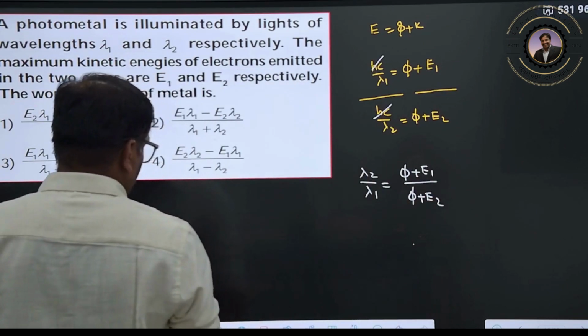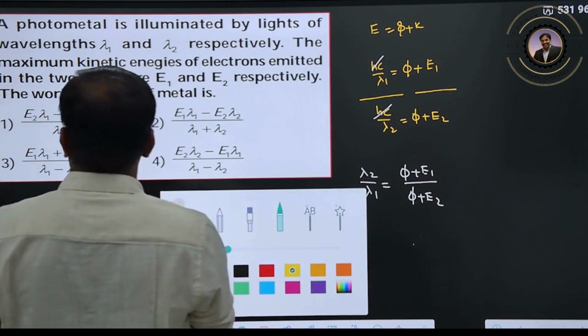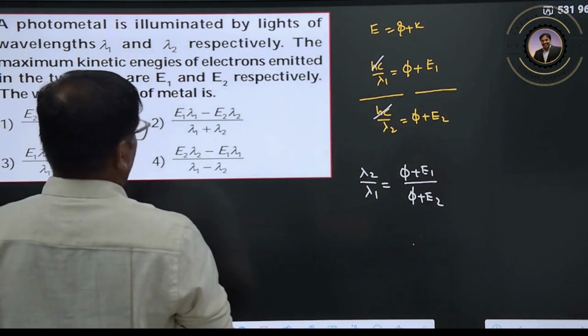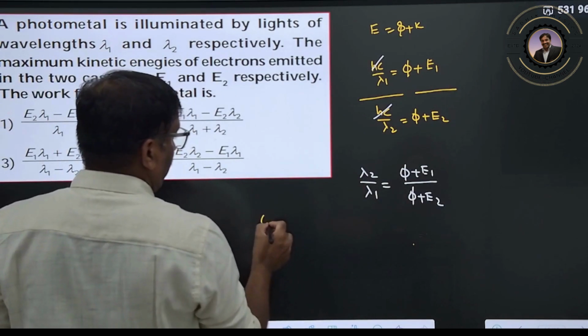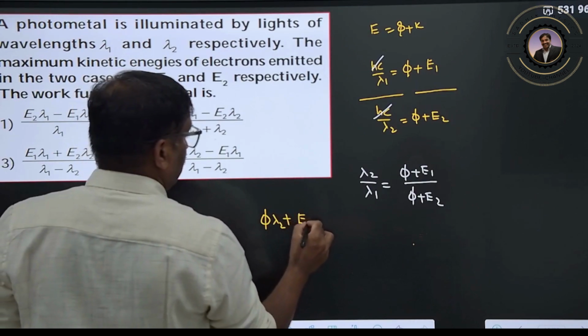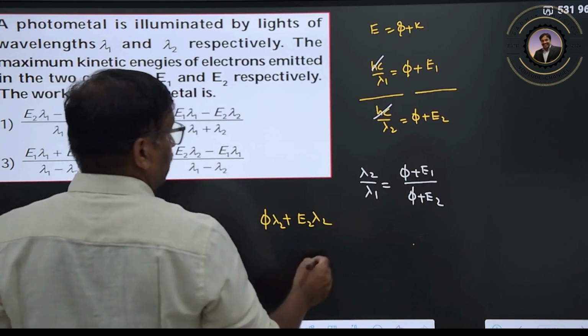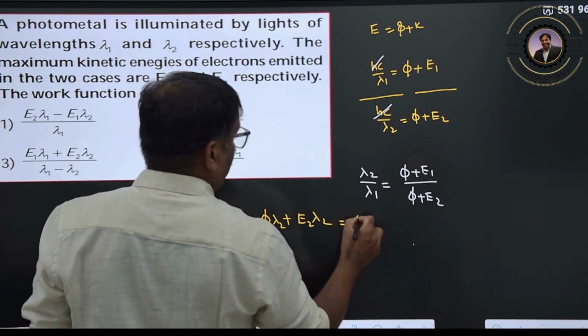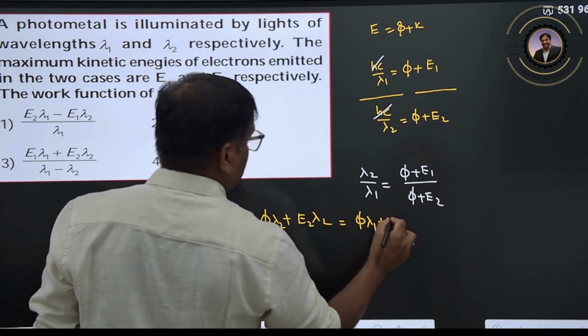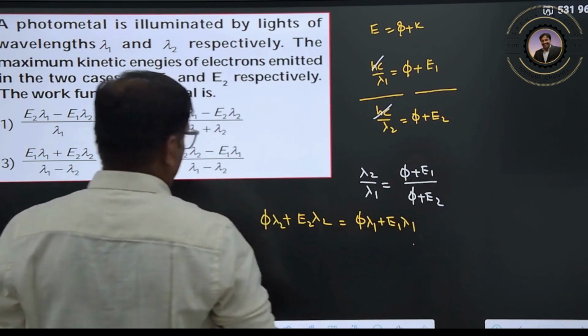Just cross multiply. Phi lambda 2 plus E2 lambda 2 is equal to phi into lambda 1 plus E1 lambda 1.